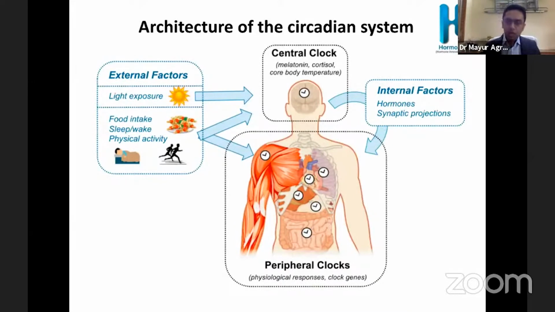The circadian rhythm has been divided into two parts: a central clock and a peripheral clock. The external factors, the zeitgebers, the photic mainly gives signals to the central clock, whereas the non-photic give signals both to the central as well as the peripheral clock. The central and the peripheral clock are also in coordination. They give signals back and forth to each other via hormones and sympathetic projections. Almost every organ has its own peripheral clock, like the muscle, heart, liver, pancreas, intestine. These also have their own circadian rhythms.